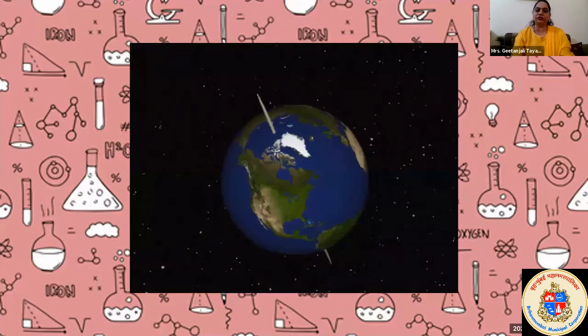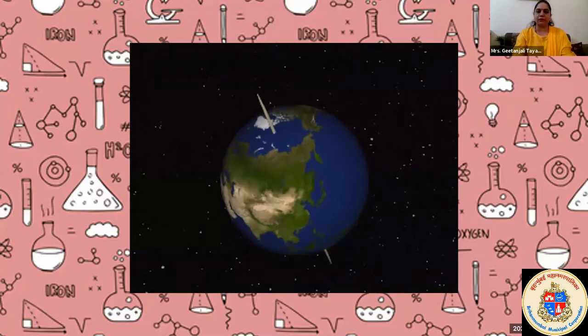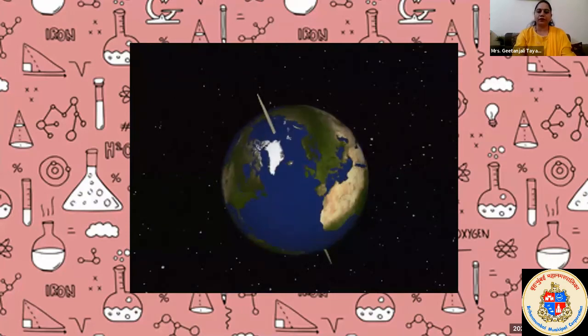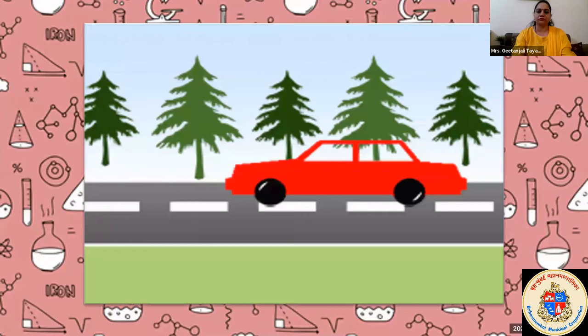It is rotatory because it is revolving around its axis, and circular motion is also correct. Right answer. Earth is revolving around its axis. Yes, this one. A car is moving on the road. Linear motion. Very correct.